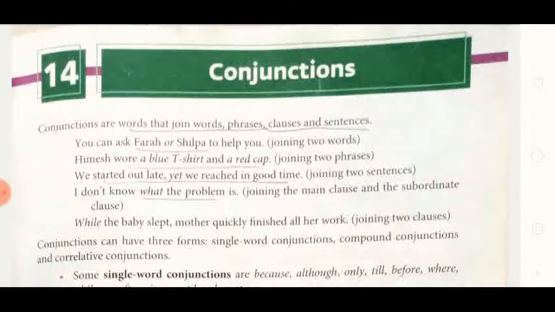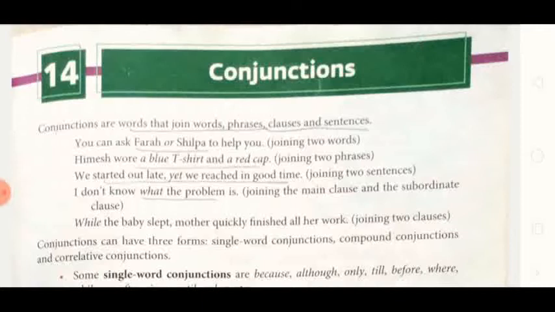Another example: while the baby slept, mother quickly finished all her work. Here two clauses are there. The baby slept, one clause. Mother quickly finished the work, another clause, joined with while. So these are all the uses of conjunction and how it can join two words, two phrases, two sentences, one main clause and another subordinate clause, and two clauses, which we have discussed with examples.